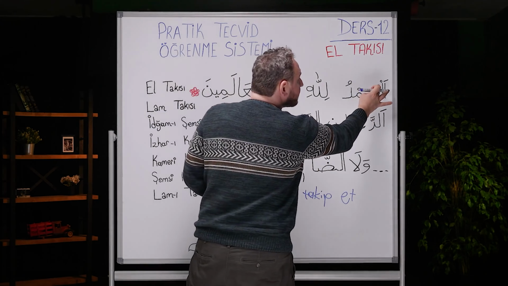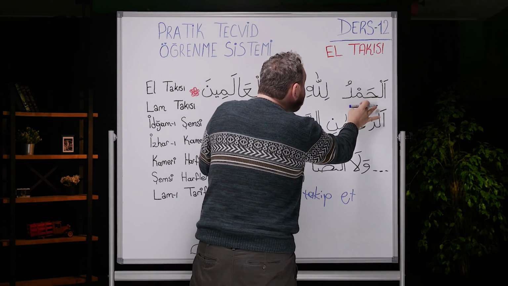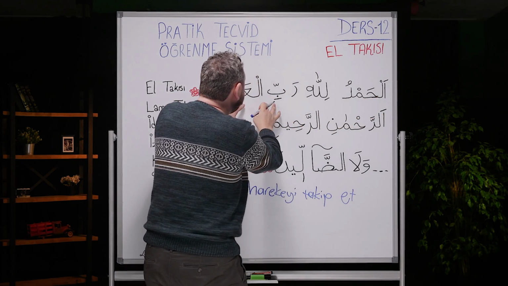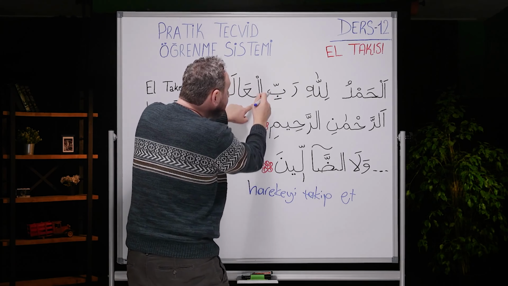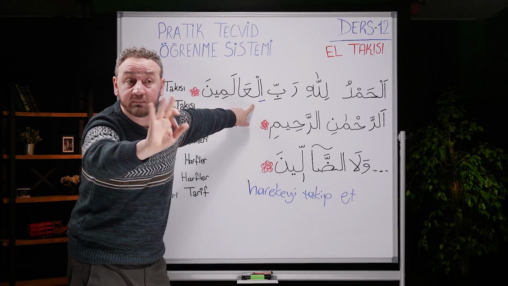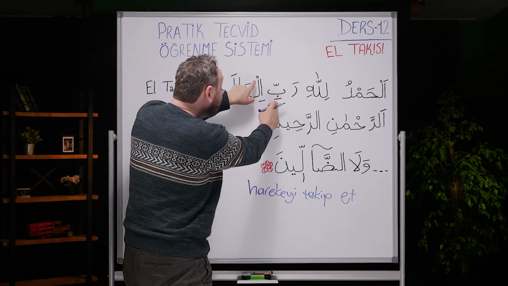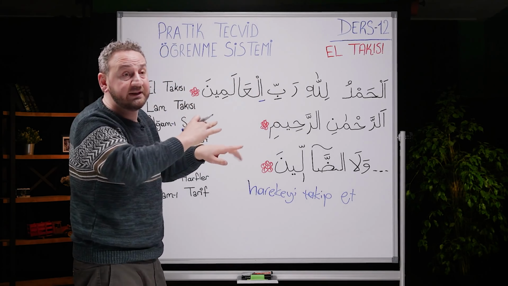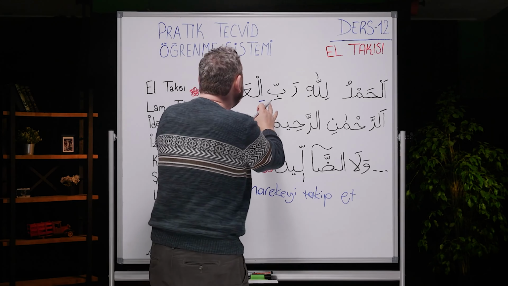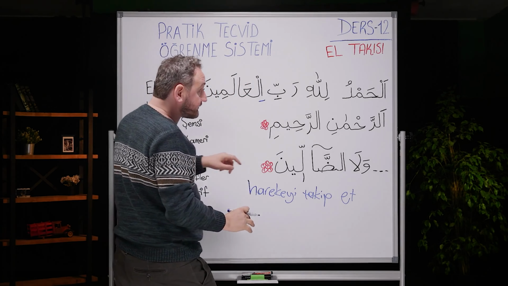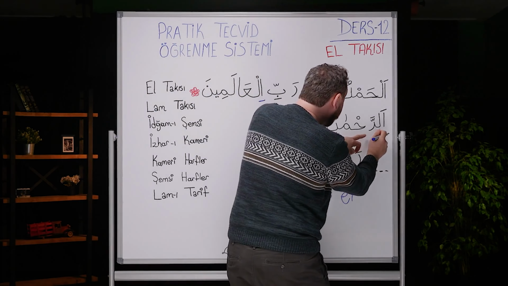Let's see. Lam has jazm. So we just read this normally. Elhamdulillahi Rabbil. What do you see on alif? Do you see any haraka? No. What do we do? We connect bi to la. Bil alamin. We didn't pronounce the alif there. Bil alamin. As you can see.